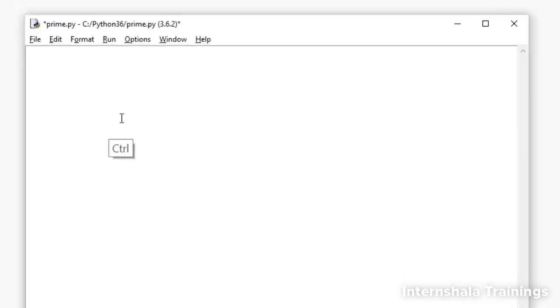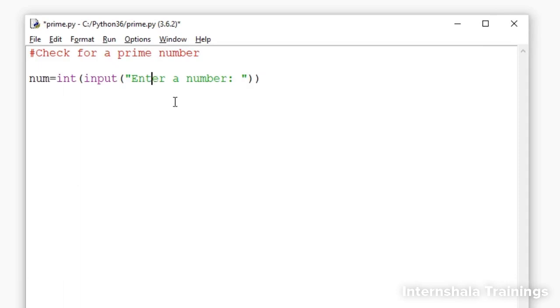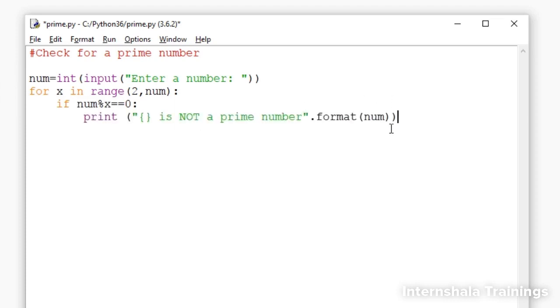This program accepts a number as an input and then determines if it is a prime number. Here, we first define the variable num, which will take an input. Next, we use the for statement to take one number at a time from the range and check if the variable num is divisible by the number using this if expression. Now, if num is divisible by any number other than 1 or itself, there is no need to check further. We can conclude that num is not prime and break the loop there. If num continues to remain indivisible till the end of the range, the else code block is executed. Let's run this program and check.